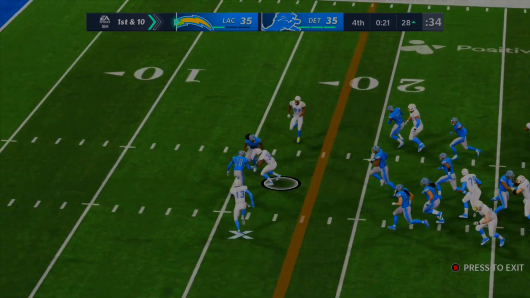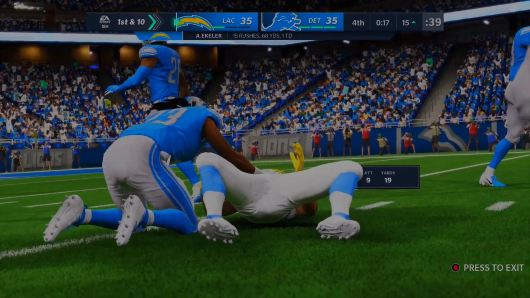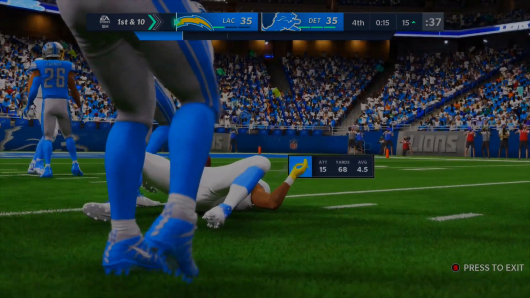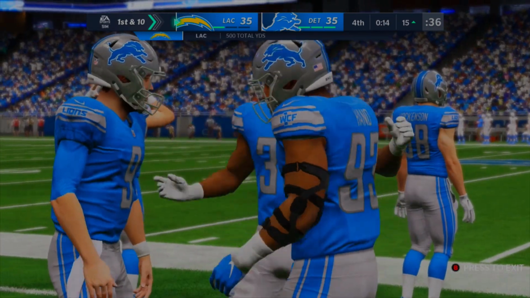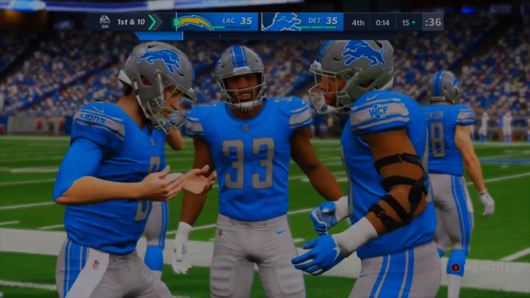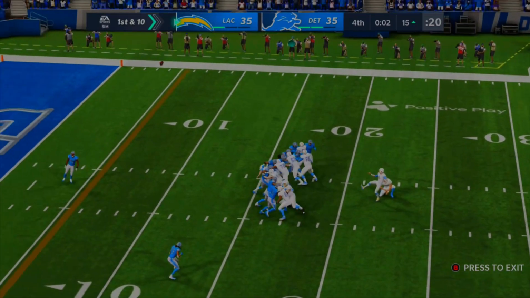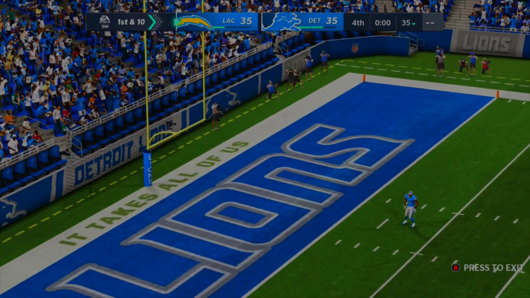And that's Ekeler, who's going to get the handoff, and that's going to be all the way up to the 15-yard line, so just to make a more comfortable field goal, I guess. 15 attempts, 68 yards, and an average of 4.5 for Ekeler. That's going to be a timeout soon. And here comes the kick for Badgley. Can they send him to the Elite Eight? Kick is up, time runs out, and the kick is good.